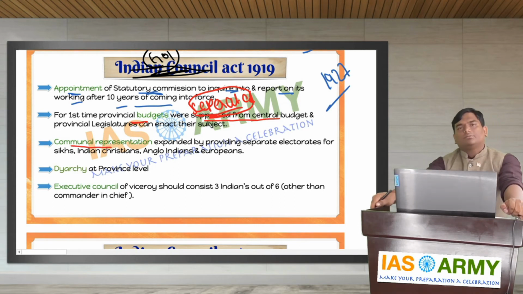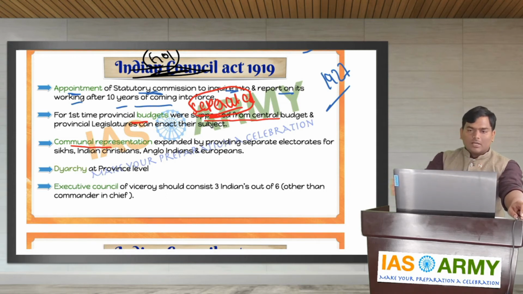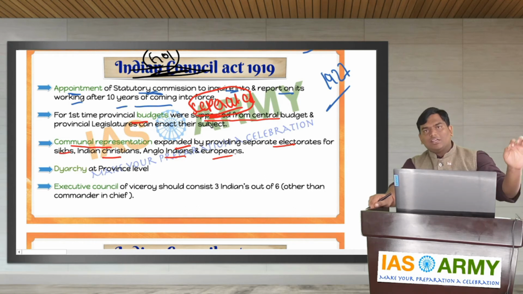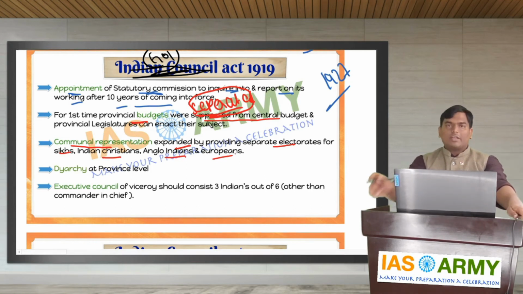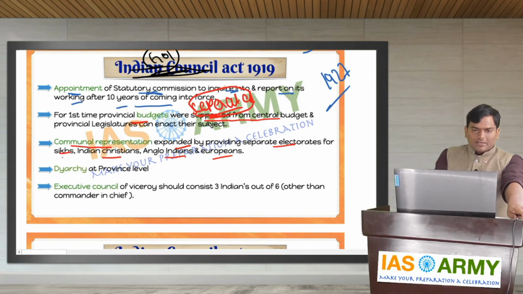Communal representation. My dear friends, communal representation, separate electorates were for the first time introduced in 1909, Morley-Minto reforms, but they were expanded in 1919 by providing separate electorates for Sikhs, Indian Christians, Anglo-Indians and Europeans. In 1909, separate electorates were introduced for the first time, whereas in 1919, they were expanded to Indian Christians, Anglo-Indians and Europeans.